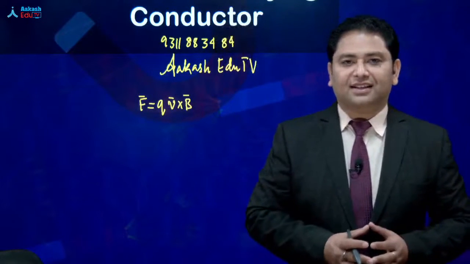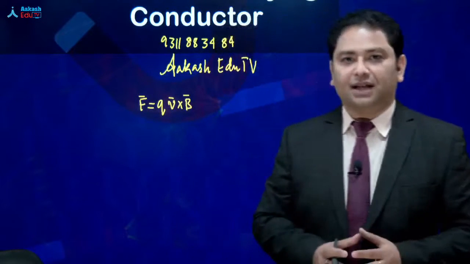So that was the discussion that we have done so far, and I hope all of us agree on this part.